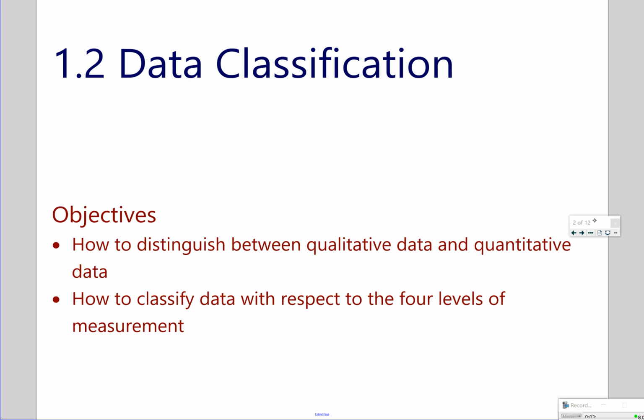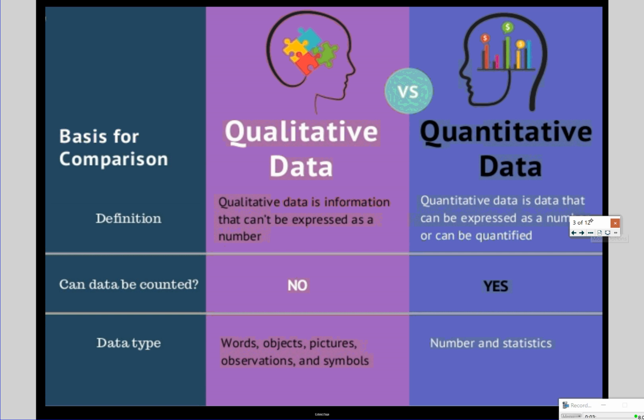Okay, so if you want to flip your paper over to the next set of definitions that we're going to get to today, we're going to talk about qualitative versus quantitative data. And then we're going to talk about the different levels of measurement that you can have when you're looking at data. Okay, so first, qualitative versus quantitative. Qualitative data is information that cannot be expressed as a number for the most part. And when we say number, we mean a quantity, okay? And that's why quantitative data has its name. It represents a quantity. Quantitative data is data that can be expressed as a number or can be quantified.